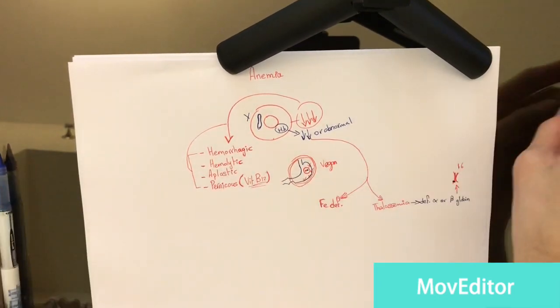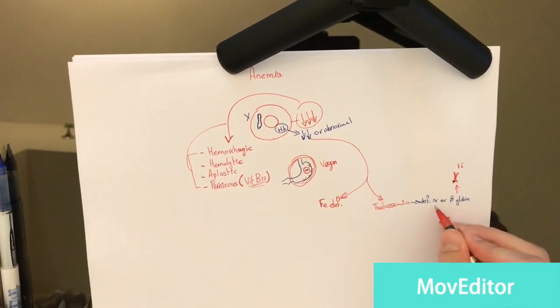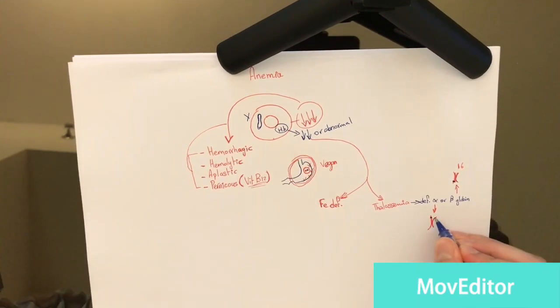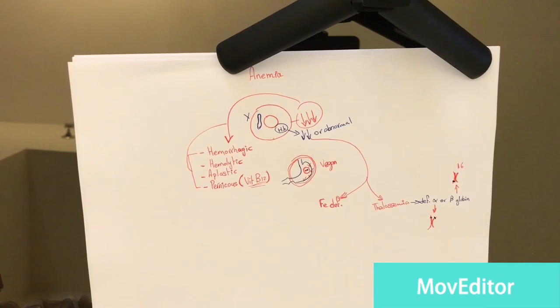And alpha globin is encoded by two genes located on chromosome 11. Let's say those are the location of the two genes. Because genes tell our body what kind of proteins we should make. So in thalassemia you'll have deletions of the genes.